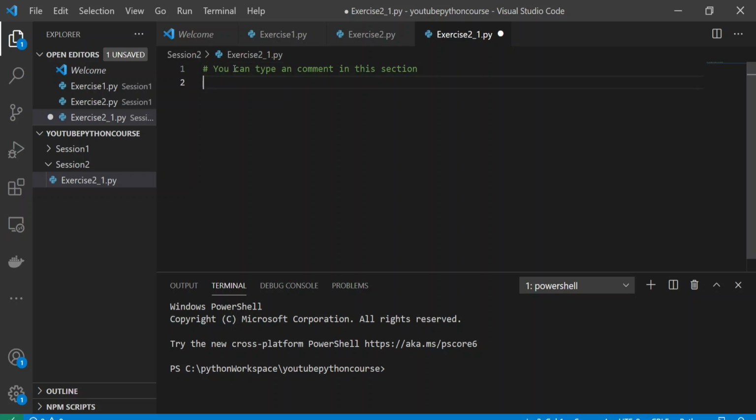Okay, and now you have, for example, any code. Okay, sorry, you cannot have a space over here. If you give a space, it will give an error. So you cannot have a space. You need to start from the first character itself. You cannot give a space. Okay, on the first line.